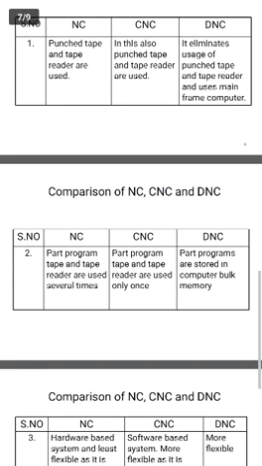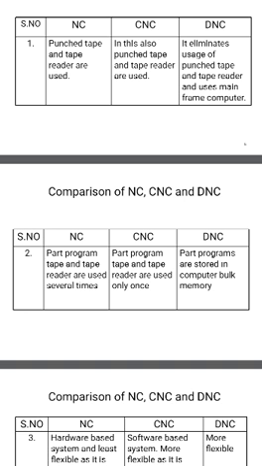Next point, part programming tape. In the NC machine, the part programming tape and tape readers are used several times. Many times, for each and every program and purpose, we use the part programming tape reader.